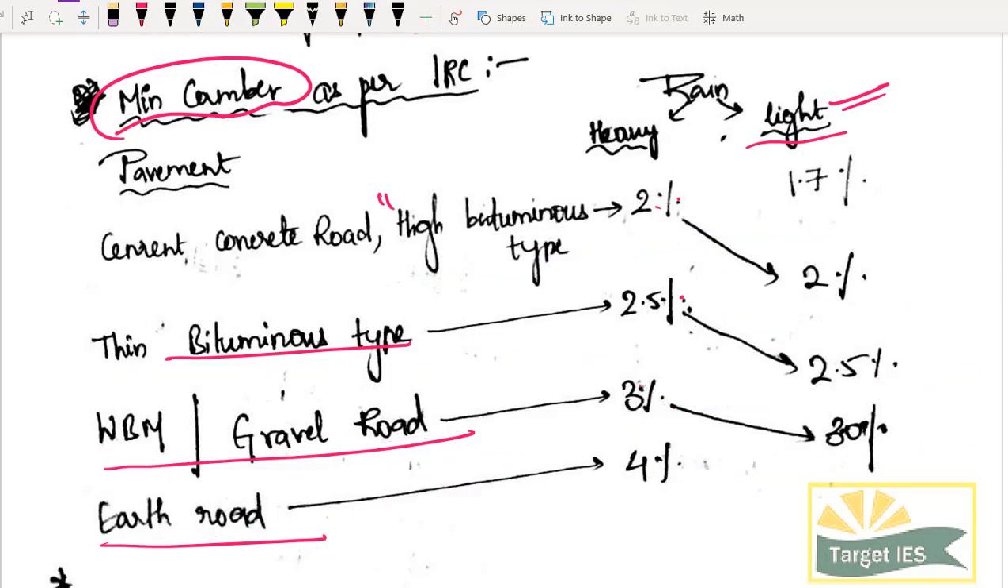It is quite simple. This table is also very easy to remember: 2, 2.5, 3, 4. Just copy paste here and you will be getting your values. You got the concept, you won't make mistakes. So this is the minimum slope whatever you have to provide for camber.